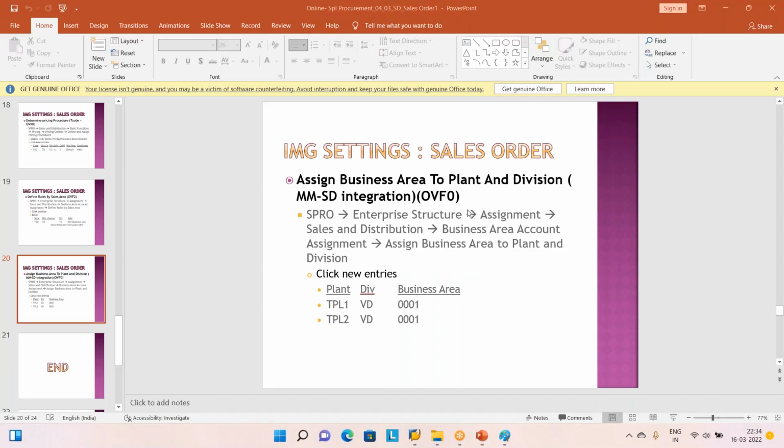Now tomorrow we'll talk about what is the third party. In the third party MM and SD integration, what is this and how the third party works, that we are going to talk about in a very detailed manner. We are going to do it.